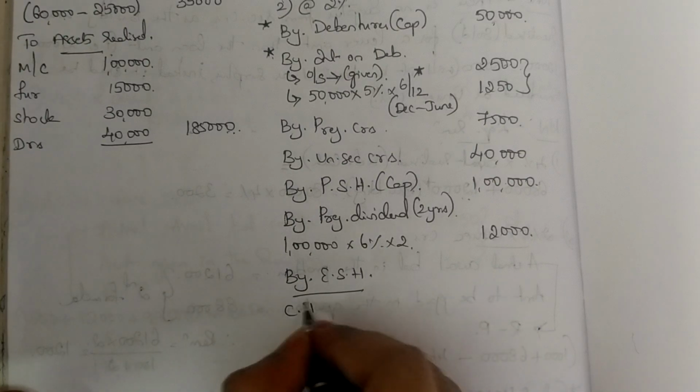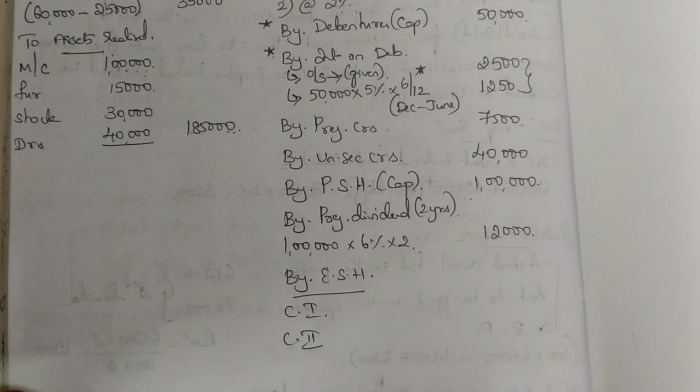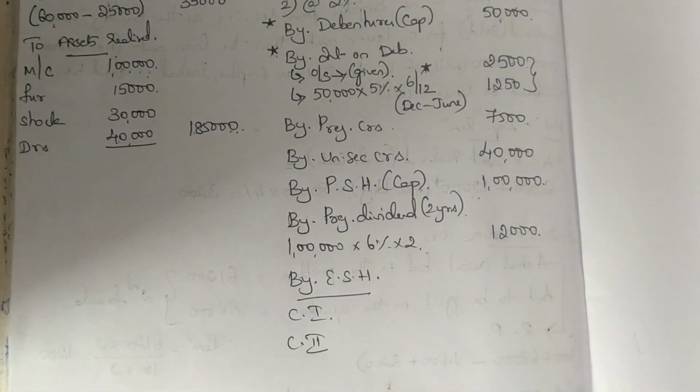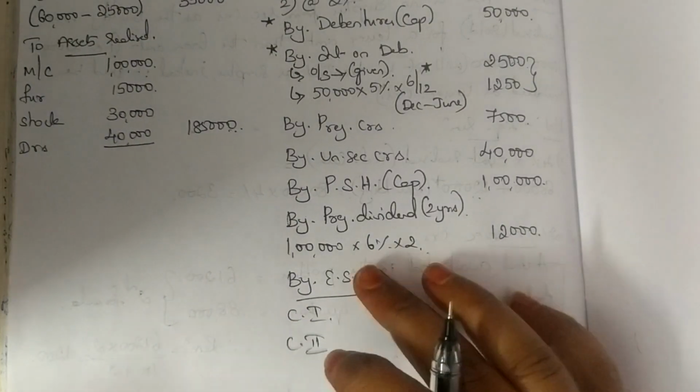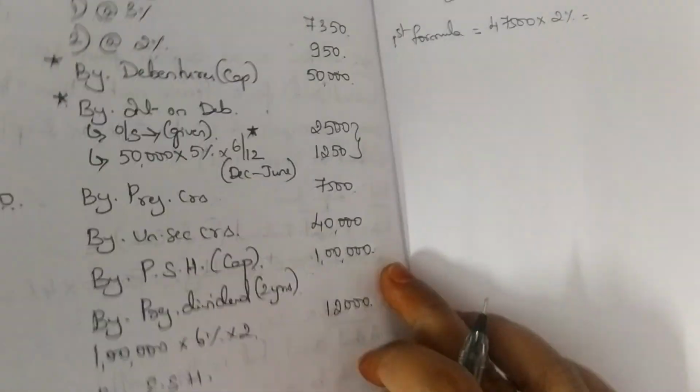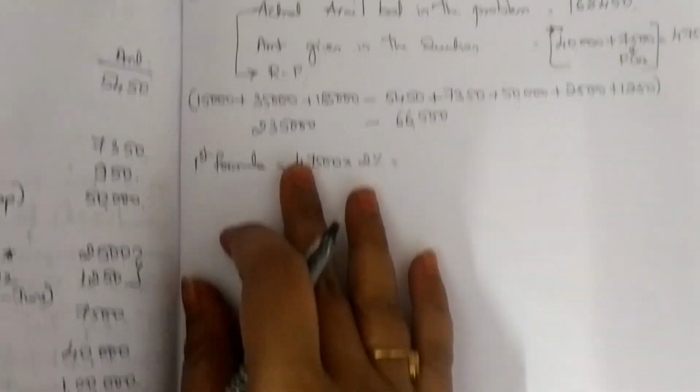But remember, you have class 1 and you have class 2. So when you have class 1 and class 2, you know what you have to do. So please keep that in mind. That calculation also we will do. Okay. So how do you do the calculation?